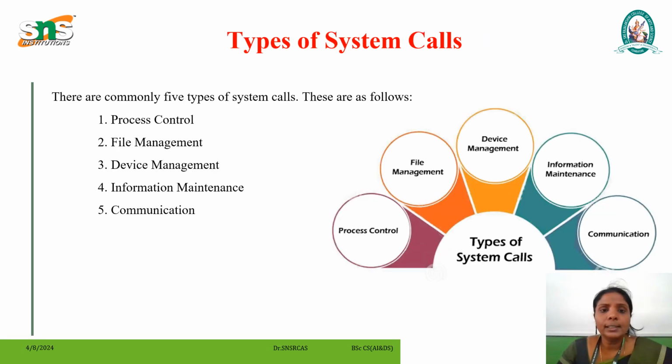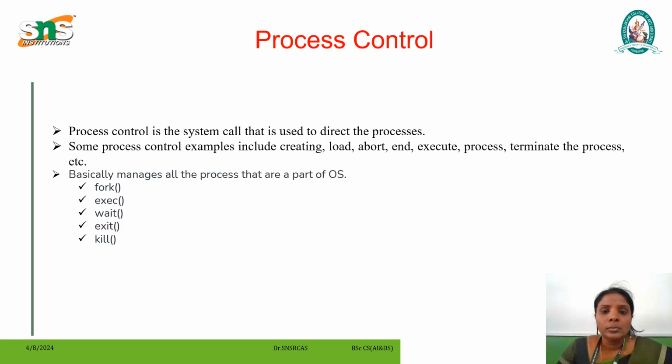Next we see the types of system calls. There are commonly 5 types of system calls. These are process control, file management, device management, information maintenance and communication. These are all the types of system calls. We will see them one by one.